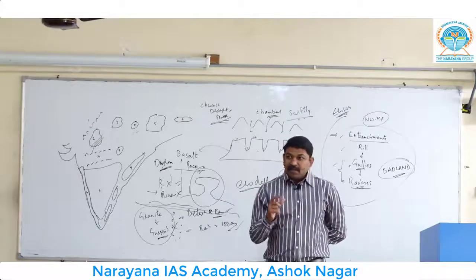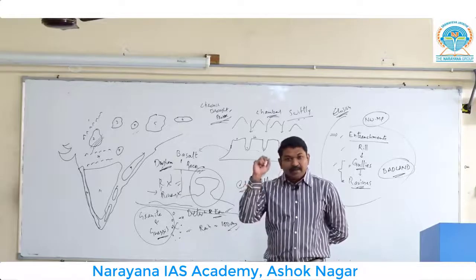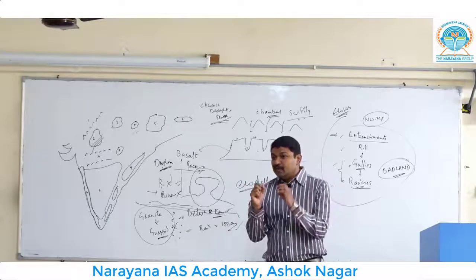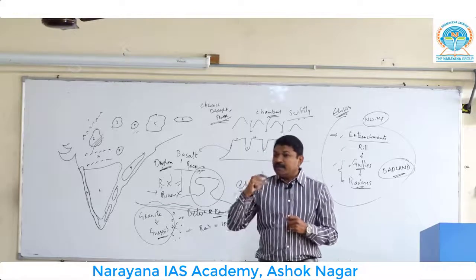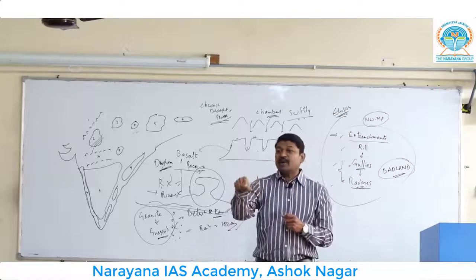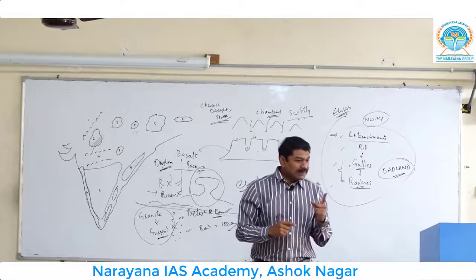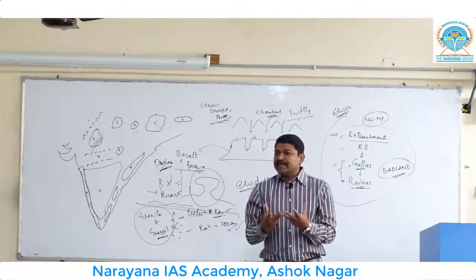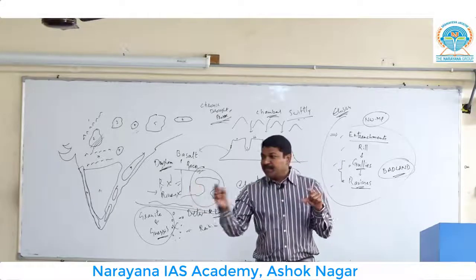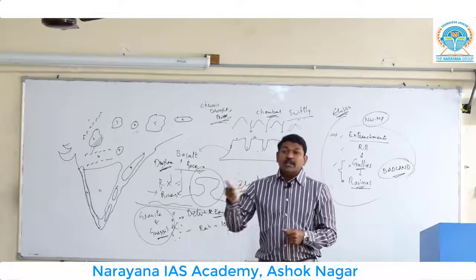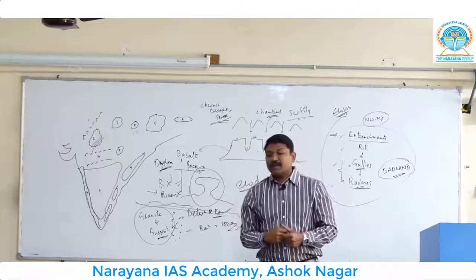Could you understand this one? This should be implied. They will never write it or give it in any textbook. What you need to do is read between the lines. What do you mean by reading between the lines? You need to see whatever is not given there. That is the ability of a civil servant. Is that clear? What is explicitly given, everyone can understand. What is given in writing, everyone can understand. What is not given, that is implied, implicitly given, you need to analyze.